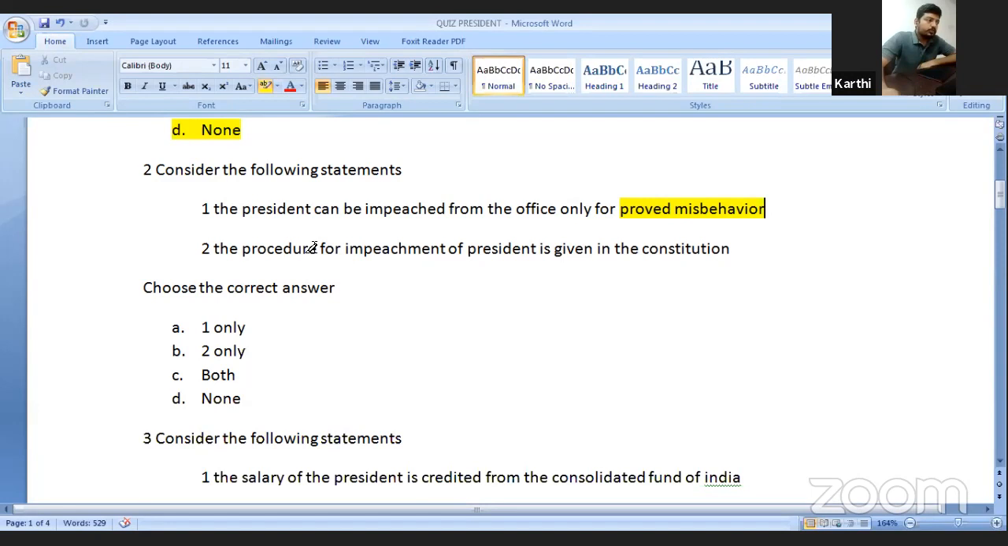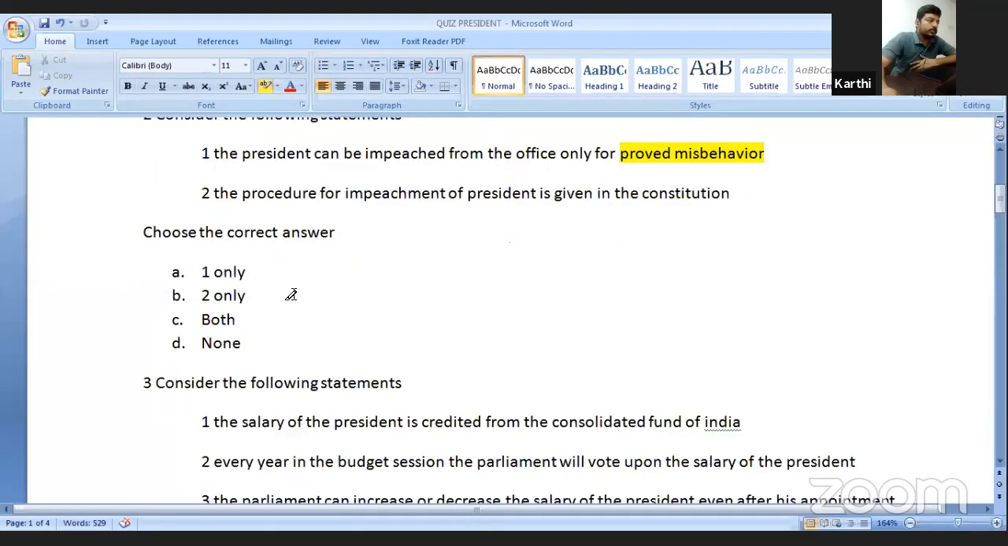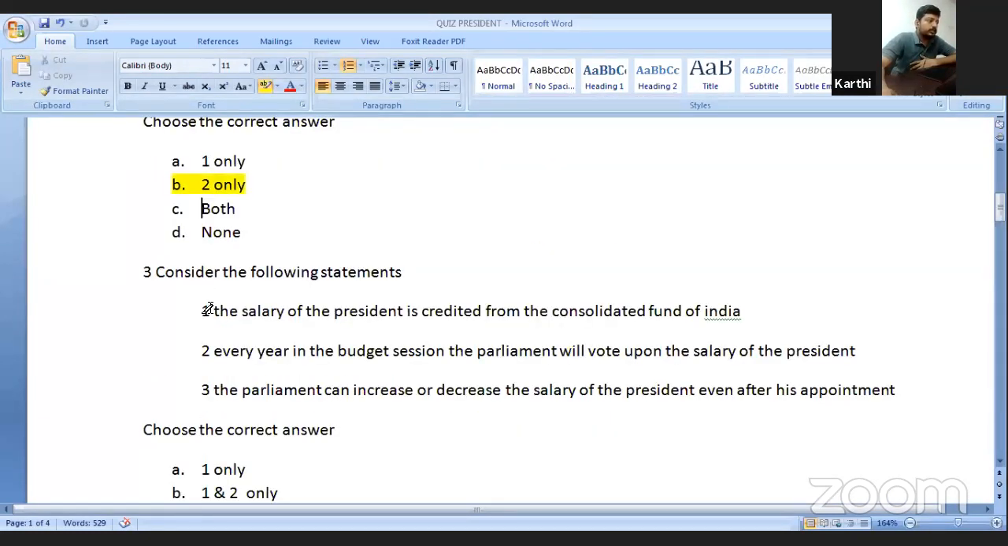Sorry, the procedure for the impeachment of the president is given in the constitution under Article 61. Right? So the option is 2 only. The second one, third one.